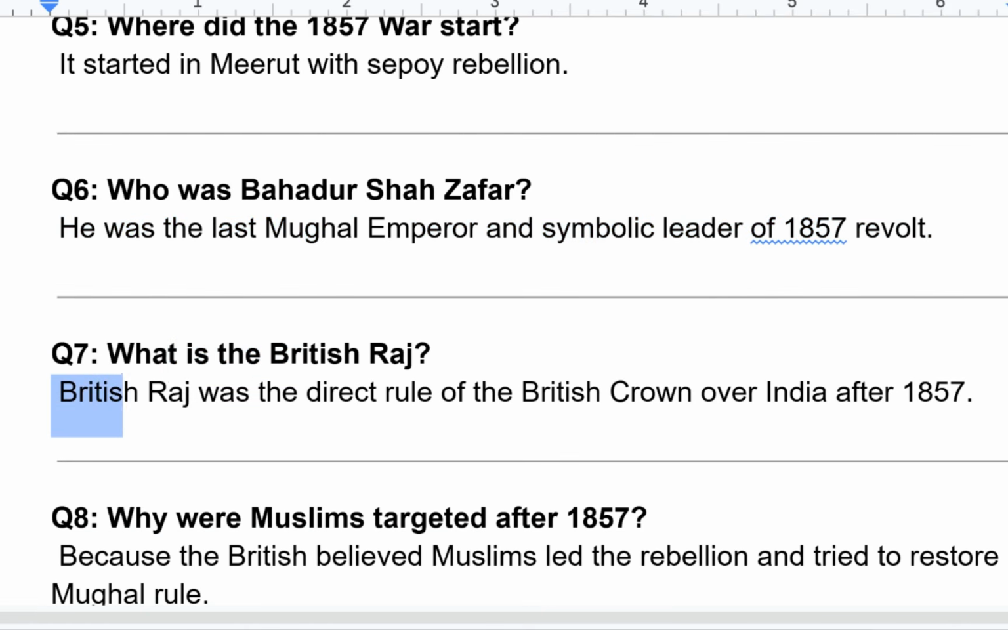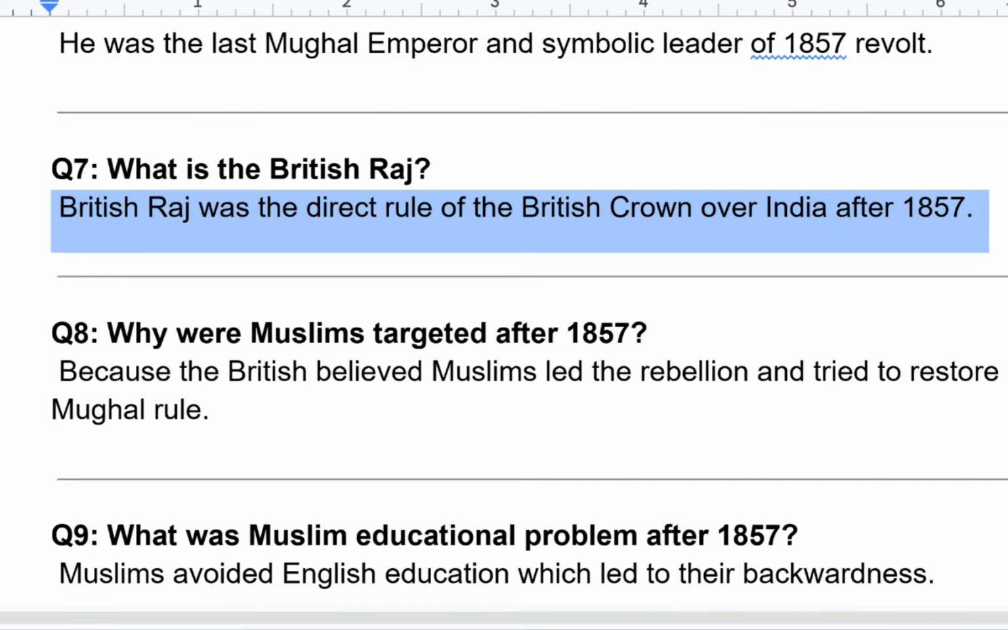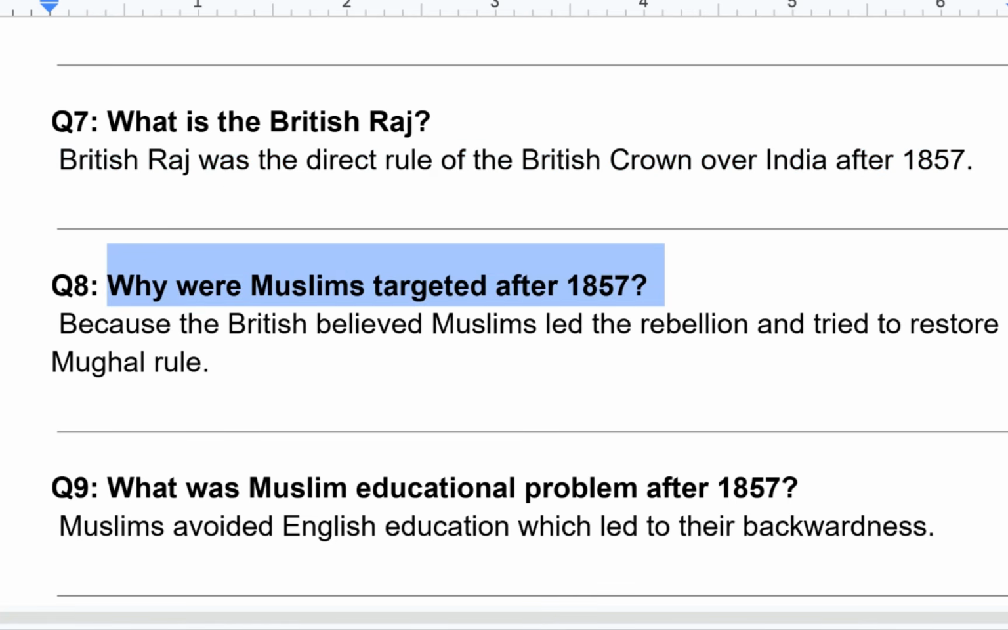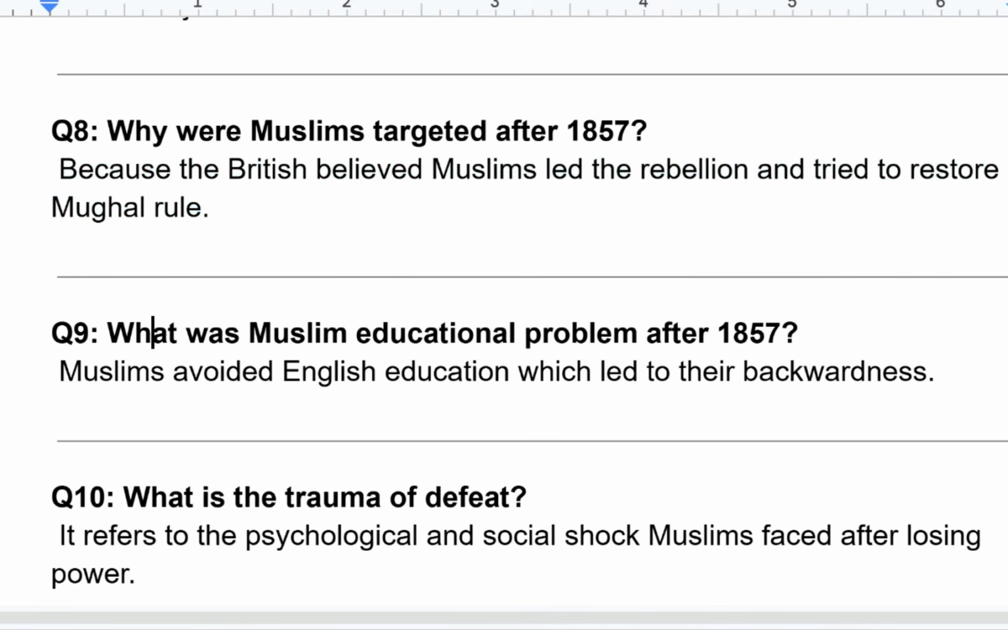What is the British Raj? British Raj was the direct rule of the British Crown over India after 1857. Why were Muslims targeted after 1857? Because the British believed Muslims led the rebellion and tried to restore Mughal rule.